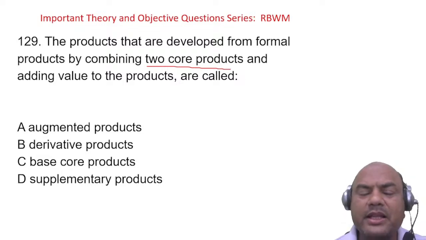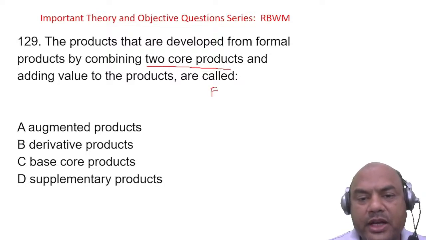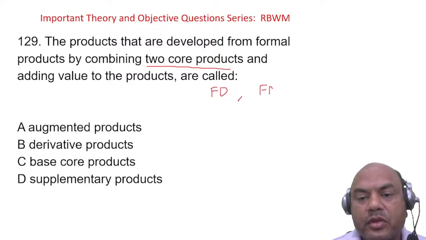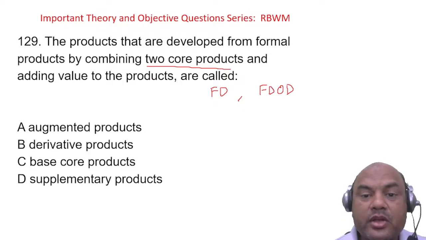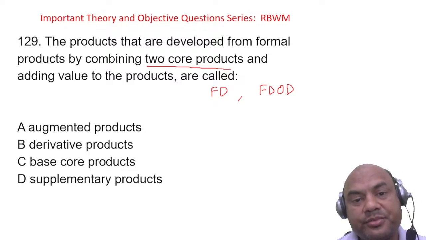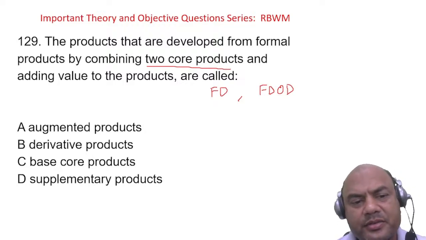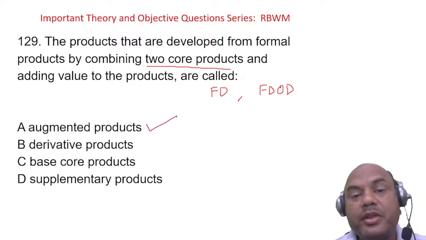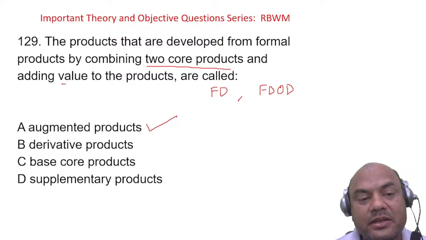Two core products. I'll give you a simple example. Suppose I give you an FD. That is a core product. But if I give you FD/OD, that becomes your augmented product, because now you can use the FD as a current account also, for your daily purposes. So it is a combination of two core products. That is the basic example. The answer is that it is called an augmented product. Augment means combining these two and adding the masala, adding value.